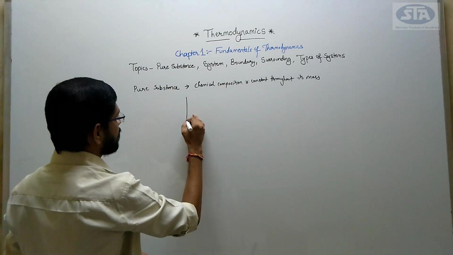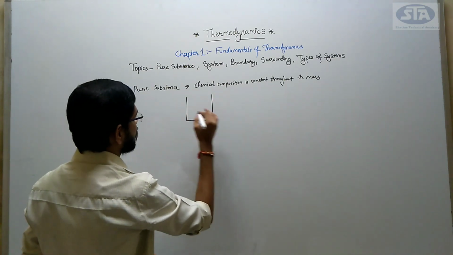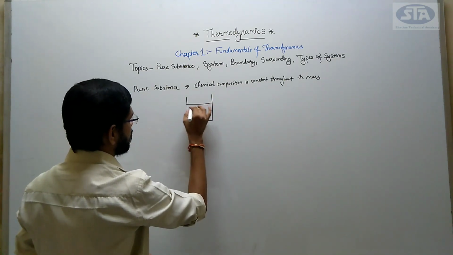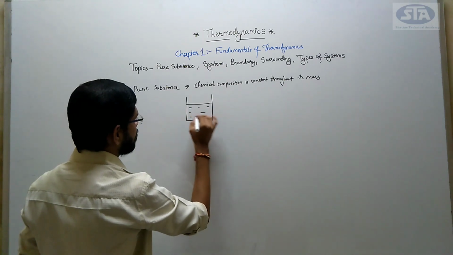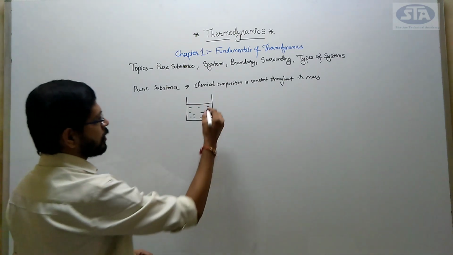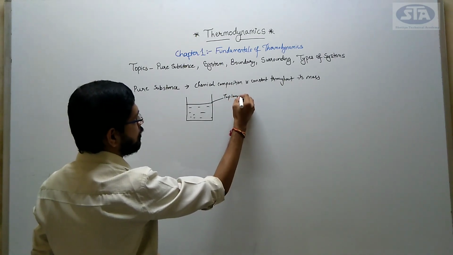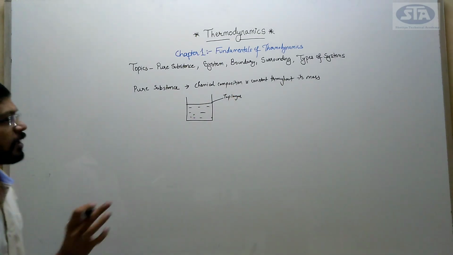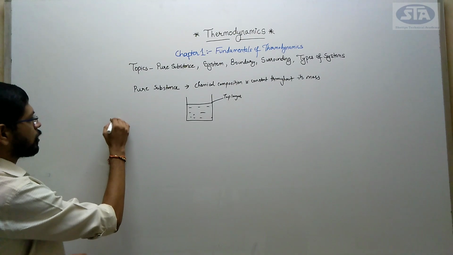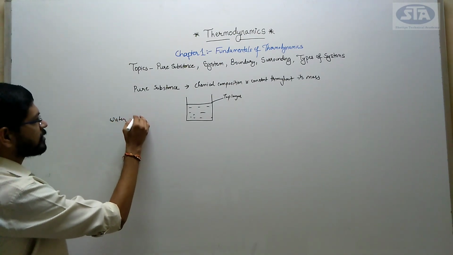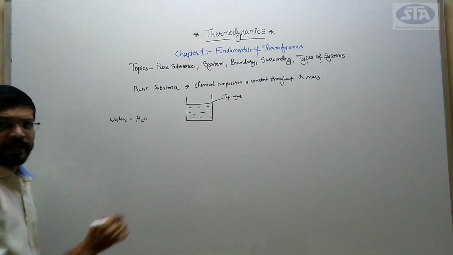So consider one barrel which is filled with water. The top layer, what is the chemical composition, means what is the chemical name for water? How do we represent water? By saying H2O, right?